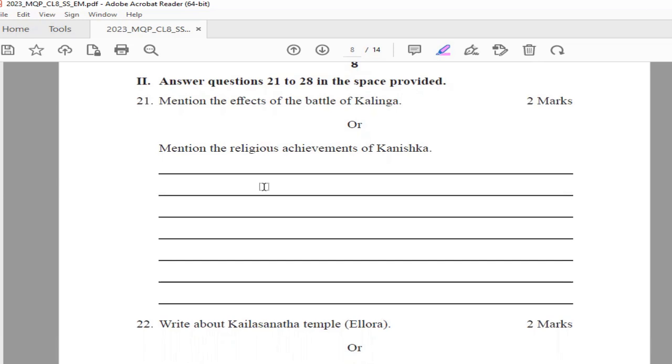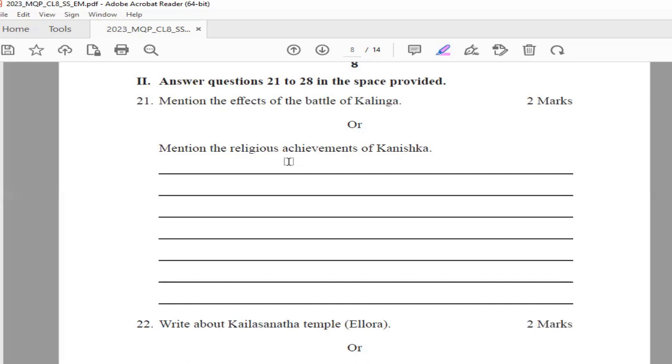Okay. The next question is mention the religious achievements of Kanishka. So the points are due to patronage given by Kanishka, Buddhism could prosper much more than before. We get to see many Buddhist scholars like Nagarjuna, Asvaghosha, Vasumitra, Sangaraksha, and others at this time.